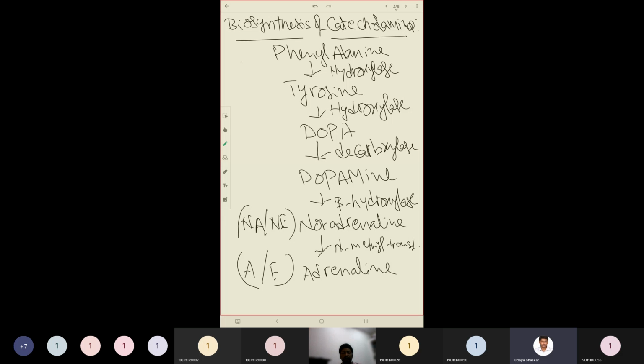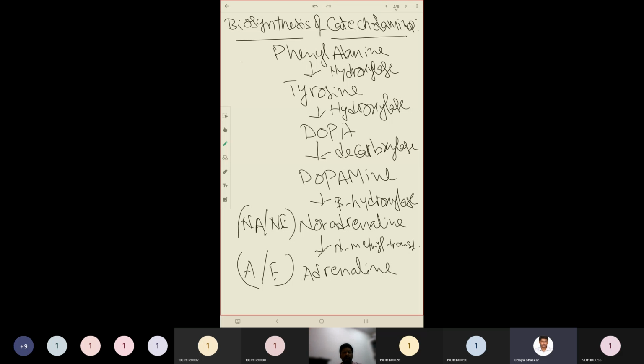Dopa will now be acted upon by the enzyme called dopa decarboxylase. Decarboxylase means removal of carboxylic acid. That will convert dopa into dopamine. Then the dopamine will be acted upon by beta hydroxylase enzyme. That means a hydroxyl group is added to the beta carbon. The beta carbon is attached to the alpha carbon, and that alpha carbon is immediately attached to the amino group present in the structure.